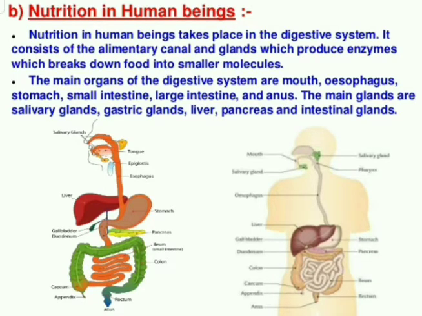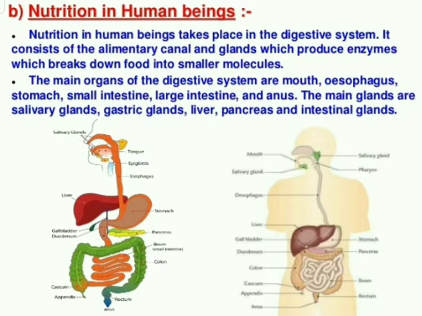So, clear? These are the major components of the human digestive system. Again, first you need to say the alimentary canal or digestive tract, composed of the mouth, esophagus, stomach, small intestine, large intestine, and anus. Then the associative glands, which consist of the salivary glands, gastric glands, liver, pancreas, and intestinal glands.